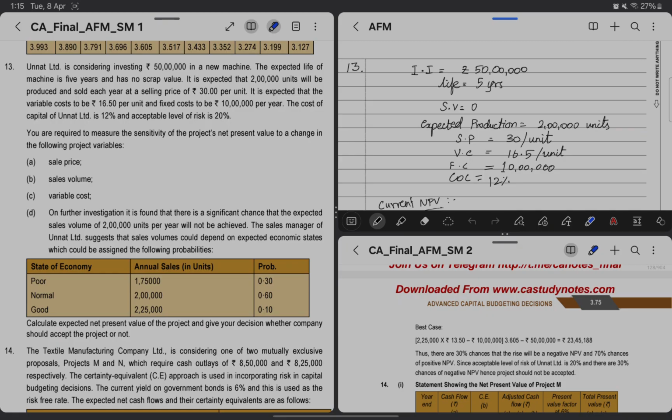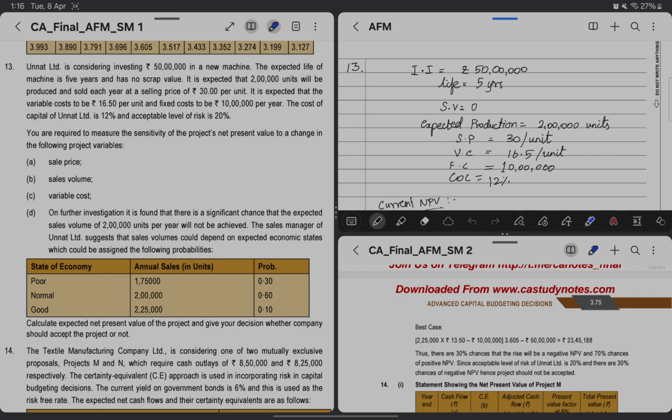Practical question 13. Unnat Limited is considering investing 50 lakhs in a new machine. The expected life of the machine is 5 years and it has no scrap value. It is expected that 2 lakh units will be produced and sold each year at a selling price of 30 per unit. The variable cost is expected to be 16.5, so contribution will be 13.5, and fixed cost to be 10 lakh per year.